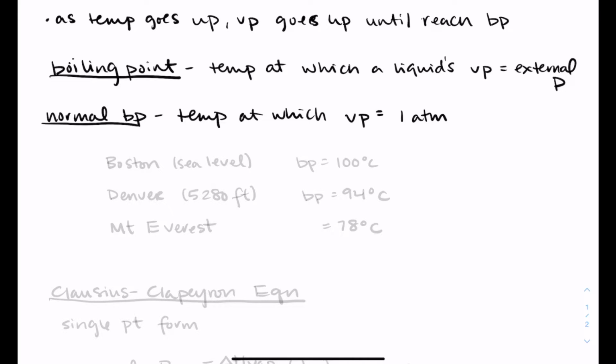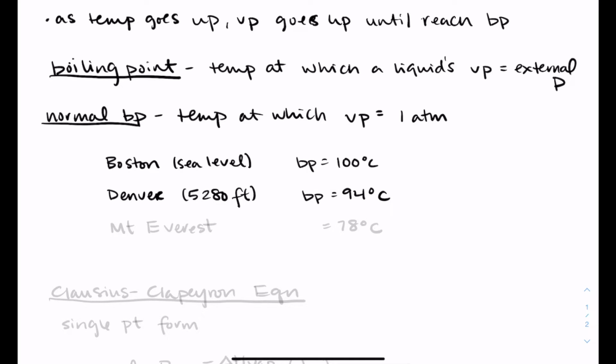Because of this, depending on where you are, depending on what your elevation is, because the external pressure changes with elevation on the planet, water can have very different boiling points. Sometimes you will see this printed as the instructions for baking or for boiling pasta, where it will give you a different set of instructions if you're at different elevations. So if you're in Boston, which is at sea level, St. Louis is kind of at slash below sea level, the boiling point of water is 100 degrees.